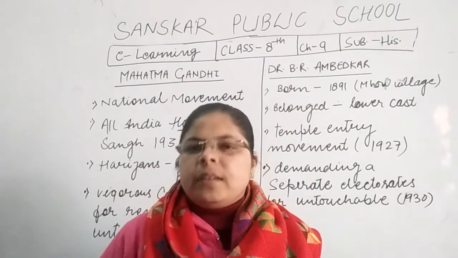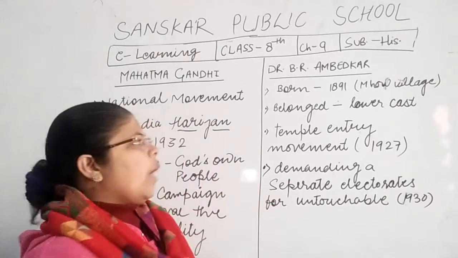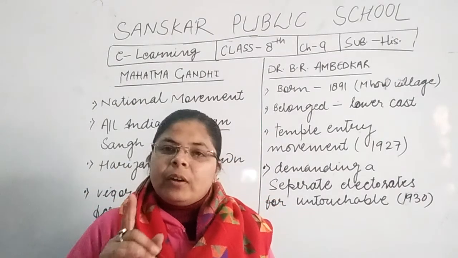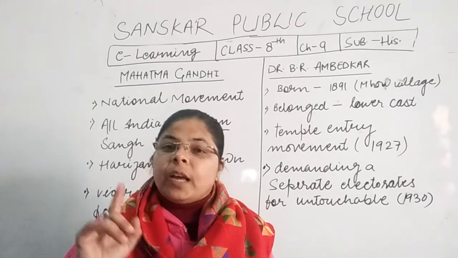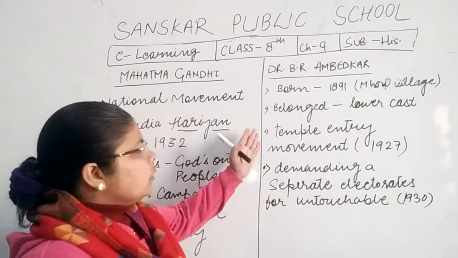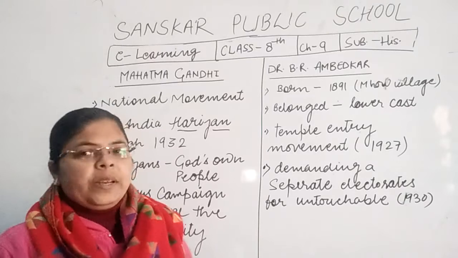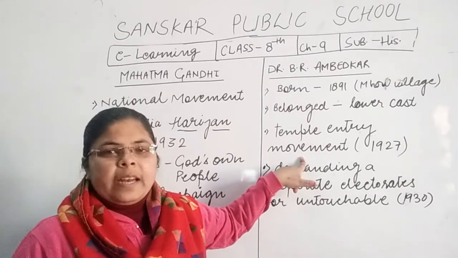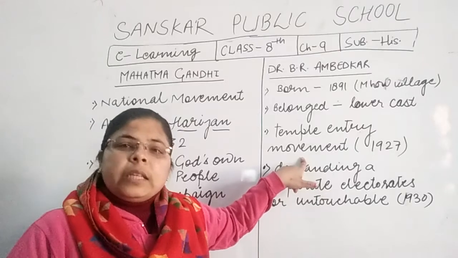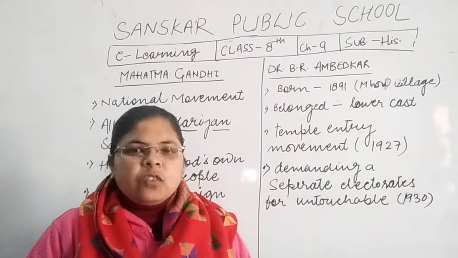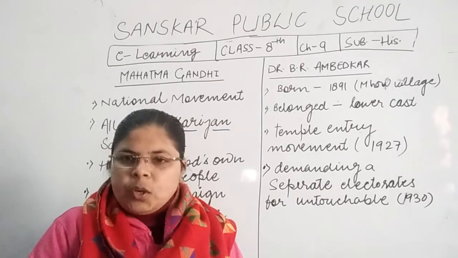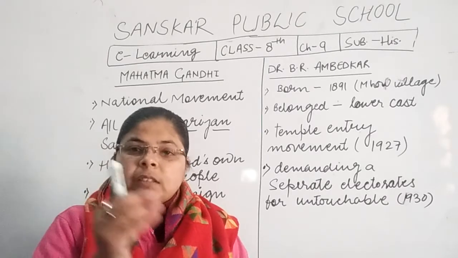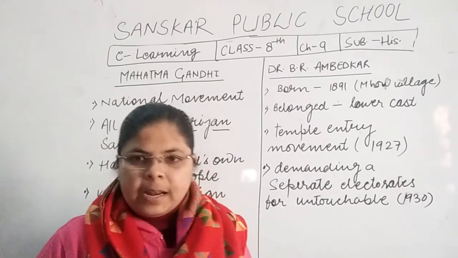So he experienced that, and that's why he took an oath in his very childhood that one day he would remove untouchability and provide equality to all. So he also started a movement in 1927, the temple entry movement. As I told you, at that time the untouchable people did not have a right to worship and to enter the temple, because they were untouchable, and God and worship were made only for the higher class.